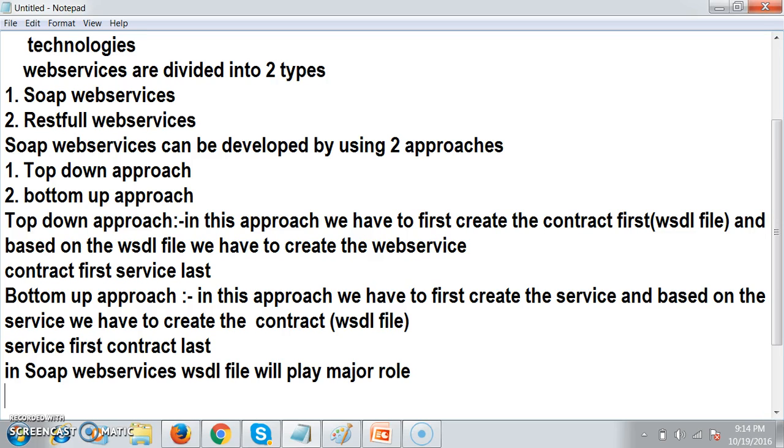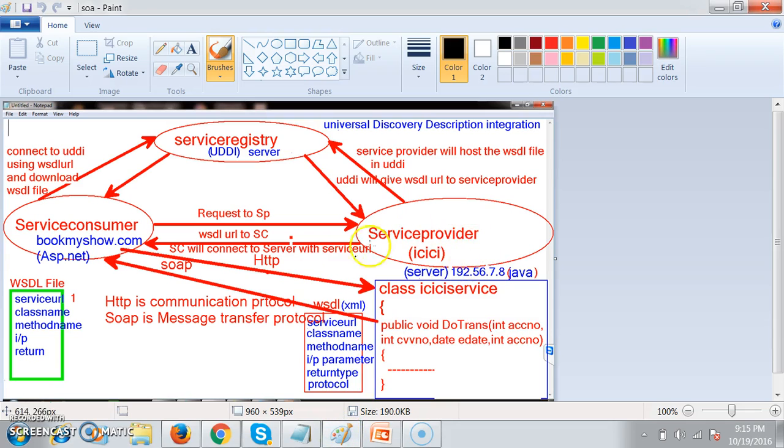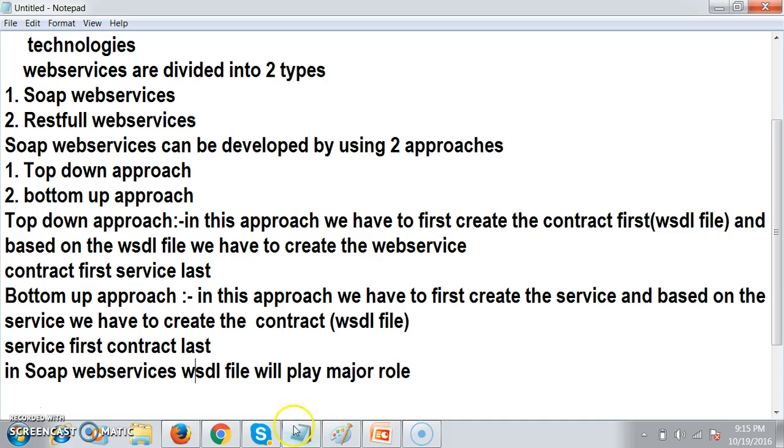The main purpose of every web application is better business. Whenever you want to do some business, definitely you must have a link with banking websites. So whenever you want to consume a service, as a developer you must have strong knowledge of the WSDL file, because no service provider will give you the code. They will give you just this document, the WSDL file. And as a developer you must know how to read the WSDL file. So the WSDL file will play the major role whenever you are working with SOAP web services.